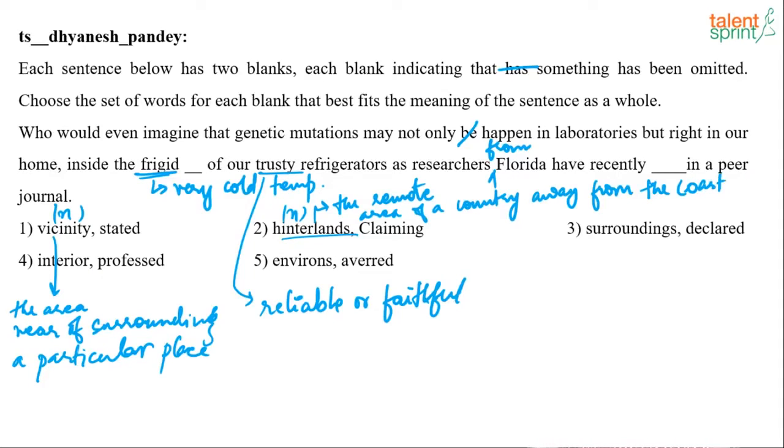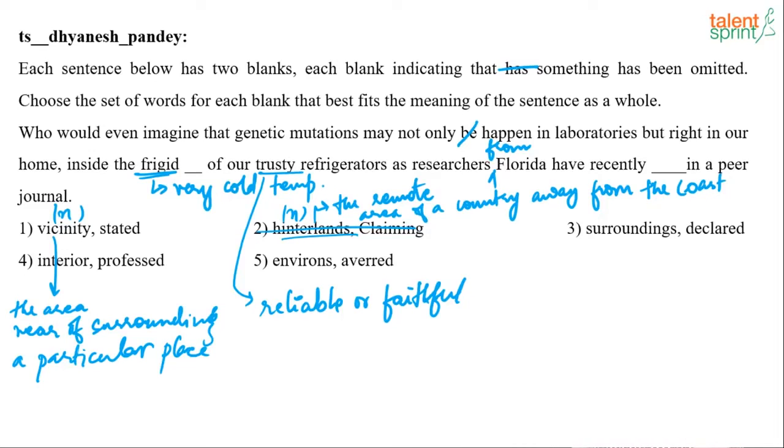So it is an area that is very secluded and away from the coast. So this is not the right option.